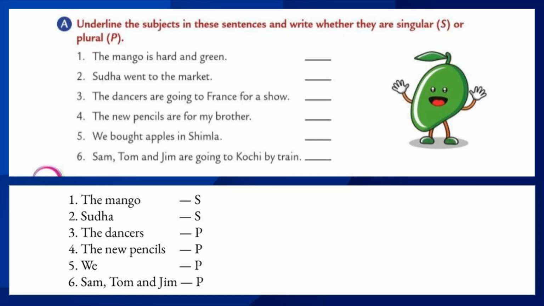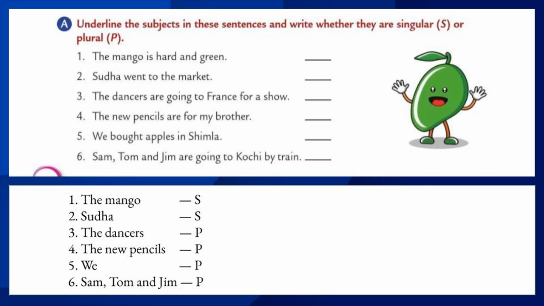Let's move to the third one. The dancers are going to France for a show. What is the subject? Dancers. Dancers means plural because we are talking about more than one dancer. So the dancers is a plural noun. So write the letter P in the given blank. First of all, underline the subject, the dancers, and write the letter P.